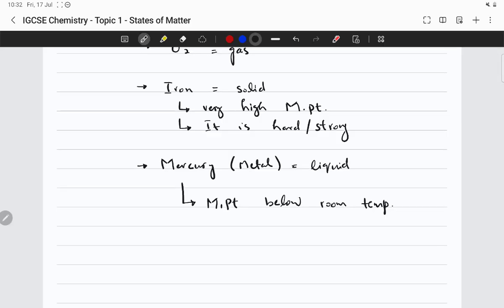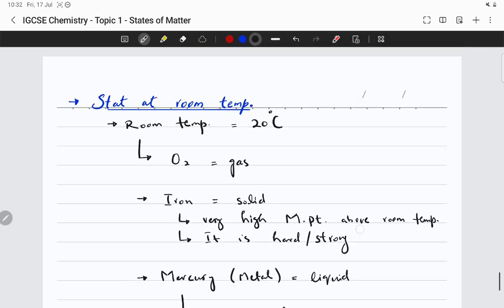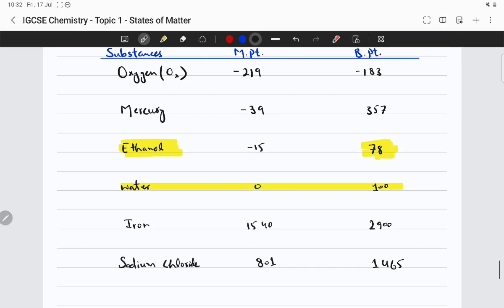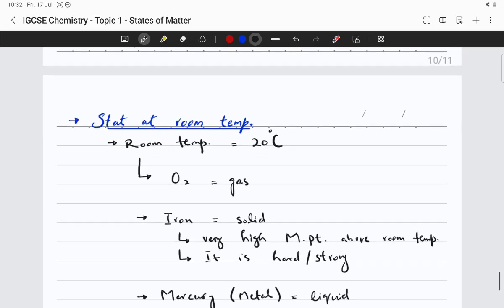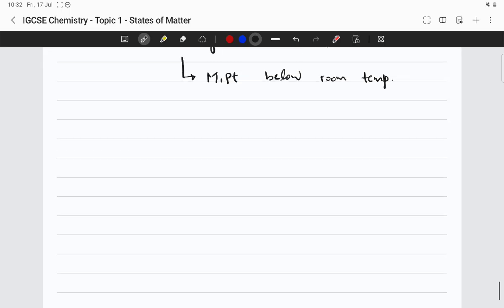Iron has a very high melting point above room temperature, and mercury has a melting point below room temperature, minus 39, as you can see here. Water also has a melting point below room temperature, 0 degrees Celsius, which is why it's liquid at room temperature. Please keep that in mind. So that was all about 1.2.